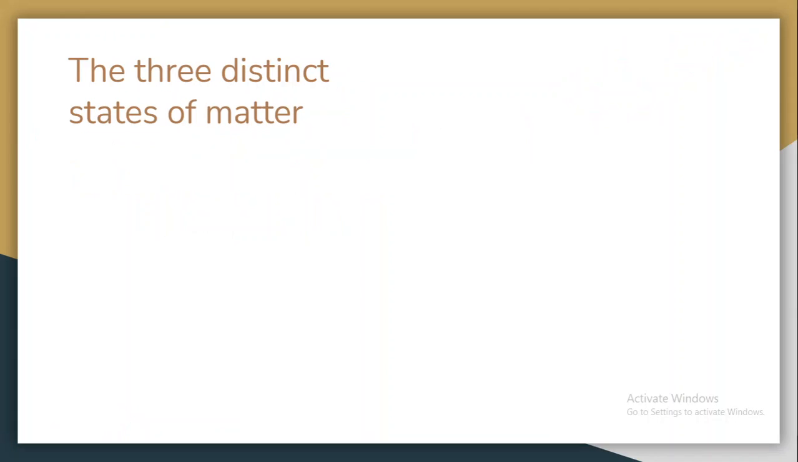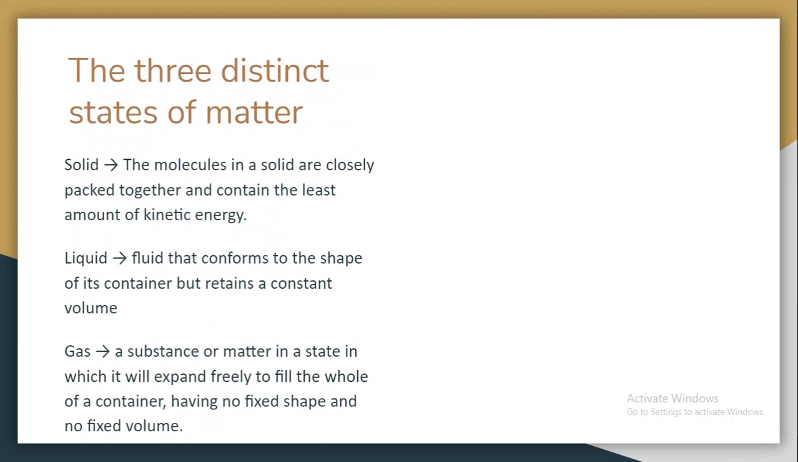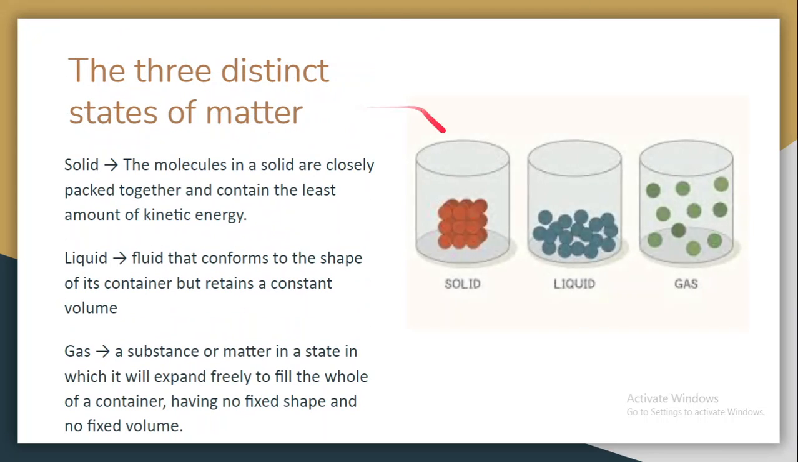Okay, so let's start with the three distinct states of matter: solid, liquid, and gas. The molecules in a solid are closely packed together and contain the least amount of kinetic energy, while a liquid is a fluid that conforms to the shape of its container but retains a constant volume. Gas is a substance or matter in a state in which it will expand freely to fill the whole of a container, having no fixed shape and no fixed volume.